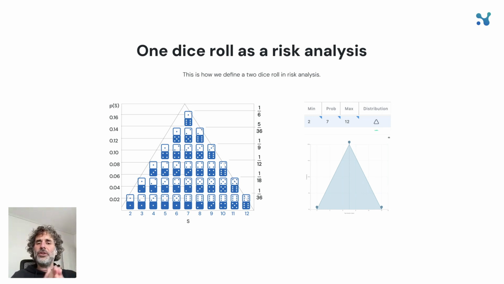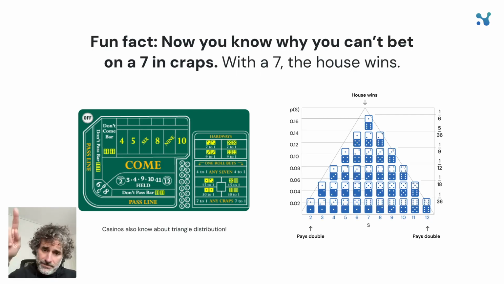Again, it's not that the duration uncertainty is 2 to 7 to 12 and the distribution is triangle. The distribution is a triangle, and its parameters is what we call duration uncertainty. By the way, this is why 7 is the most probable one. That's why when you're playing craps in a casino, 7 wins. So extra information for you.